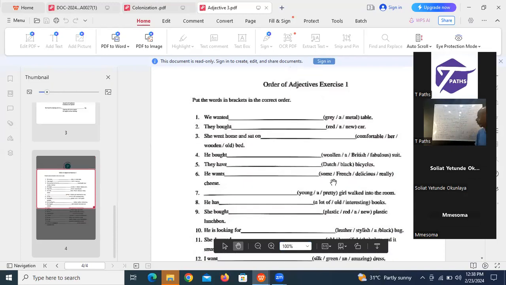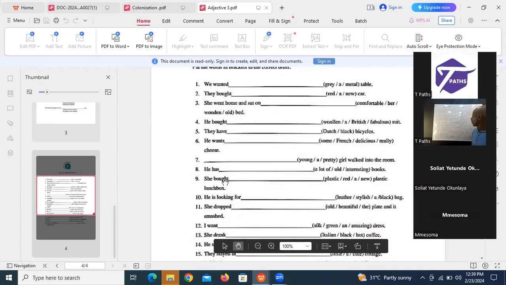He wants some really delicious French cheese. Like I told you, French is the origin. French will be the last word that will qualify the noun. Then let's go down to number three. She bought Dutch plastic.